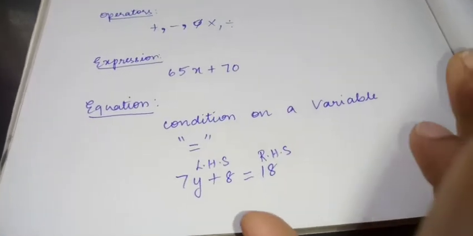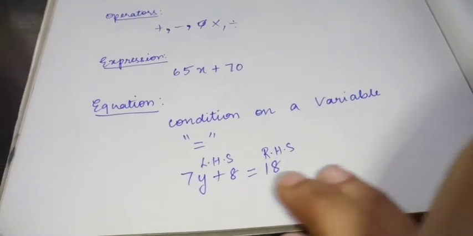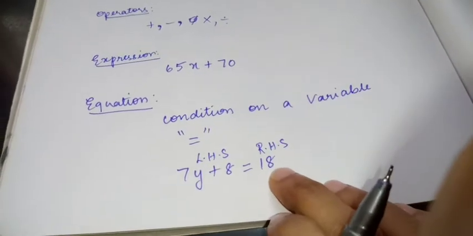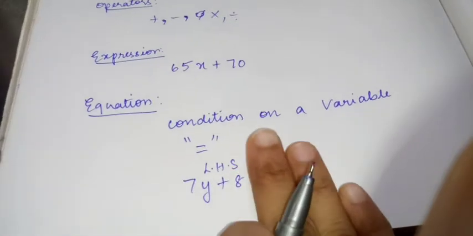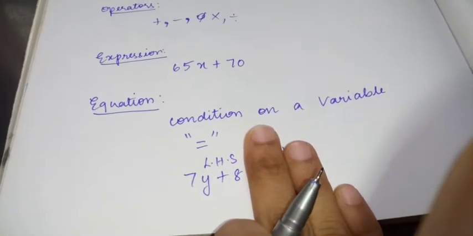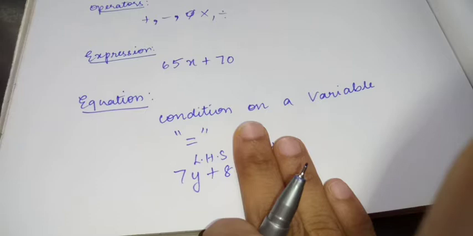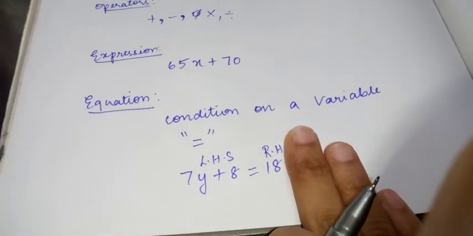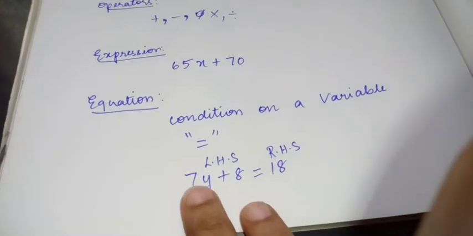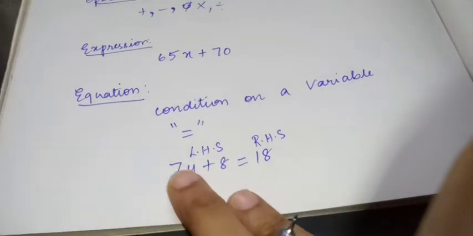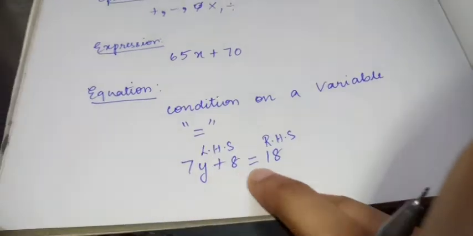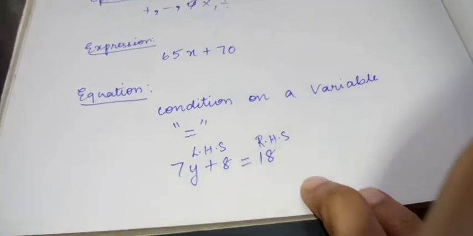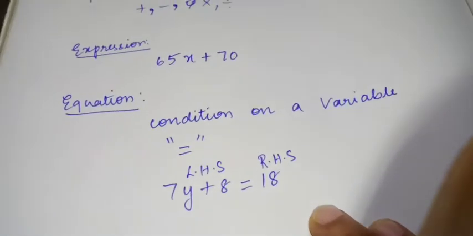In an equation, our LHS expression and RHS expression are always equal. See, 7y plus 8 is just an expression, but when we write 7y plus 8 equal to 18, it has become an equation. That is the meaning: LHS will be equal to RHS in the condition of the equation.